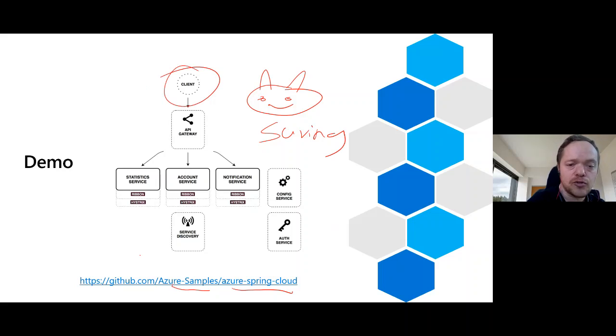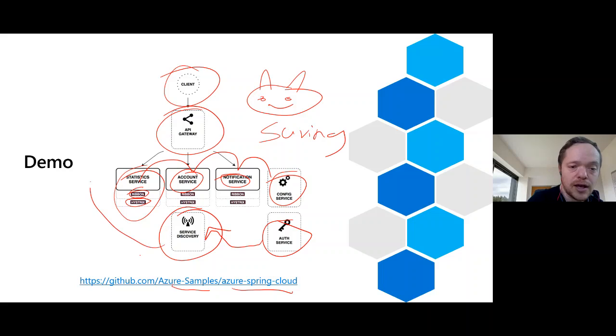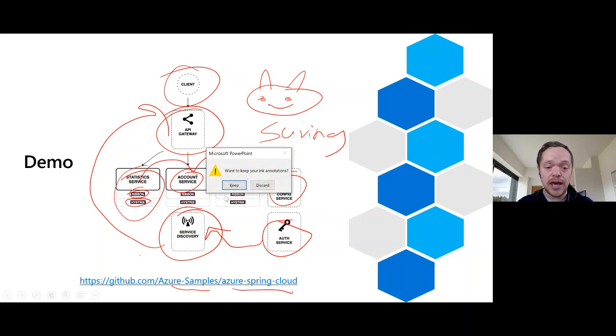So we've got a client, which is the Chrome browser. We're going to hit an API gateway. We have a statistics service, which uses Ribbon, Hystrix, and Zuul to manage itself. Then we have an account service, a notification service. We have a config service that manages all of these to make sure that they get their config, and an authorization service linked to authorization and authentication. And then we have service discovery that also ties back into the gateway. And all of this is going to be hosted in Spring Cloud. So first I'm going to show you the actual application.